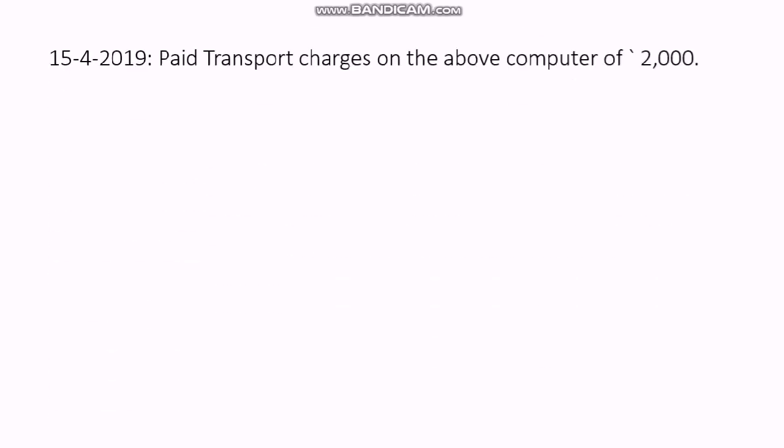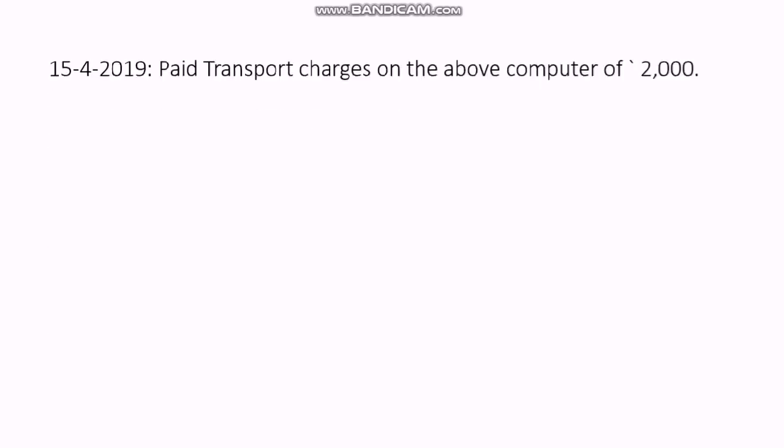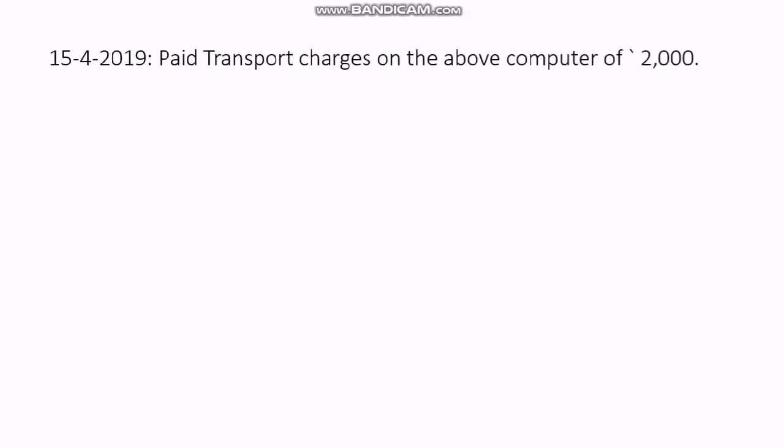Next. Paid transport charges on the above computer of 2000. See what we have purchased in the above transaction. What we have purchased, so computer we have purchased. And again on the 15th of April, we have paid the charges for transporting it. What are you transporting? Computer. Which computer? The new computer. So it's a human mentality.